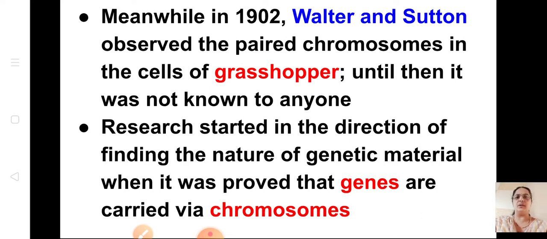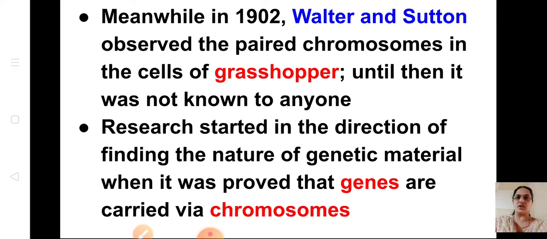First they found out the paired chromosomes in grasshopper. Until then it was not known to anyone. First they found out where? Paired chromosome in grasshopper. Who? Watson and Sutton. Okay, research started in the direction of finding the nature of genetic material, and it was proved that genes are carried via chromosomes. Only after that they came to know that genes are carried via chromosomes.